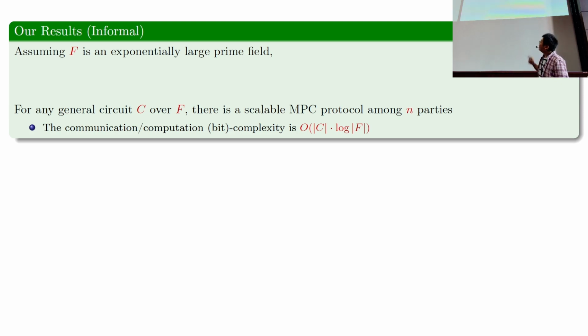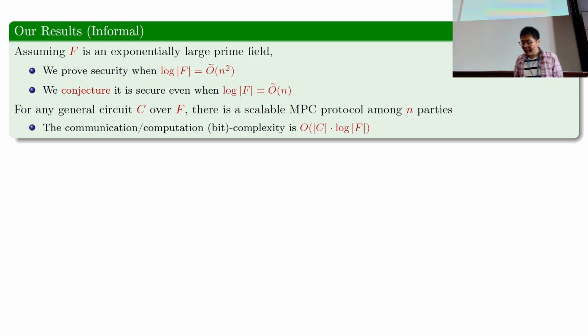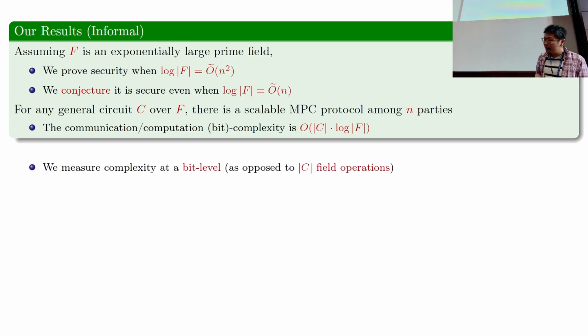So how large does this F need to be? In the paper, we prove that the protocol is secure if log F is comparable to a quadratic in the number of parties. However, we also conjecture that the protocol is secure as long as the field size is linear in the number of parties. So just a few quick remarks about our results.